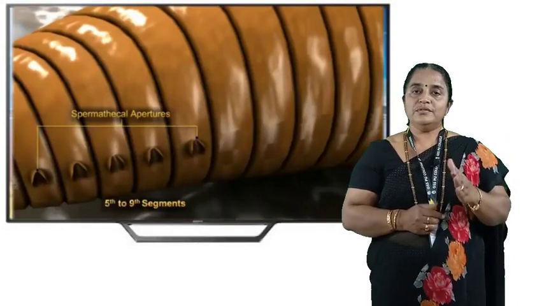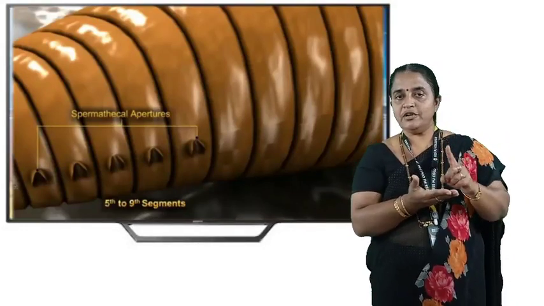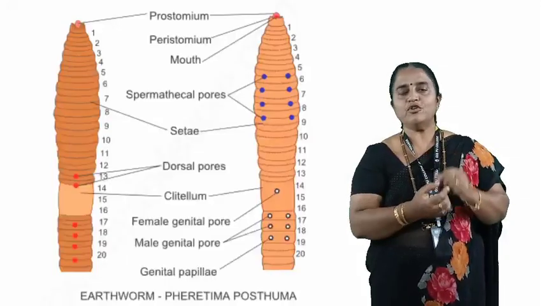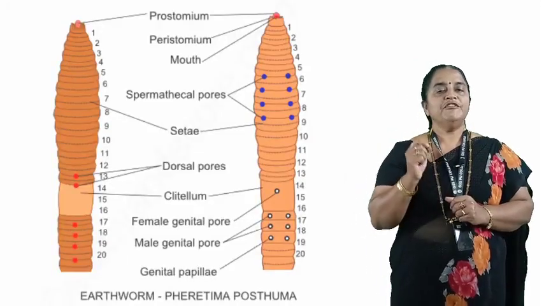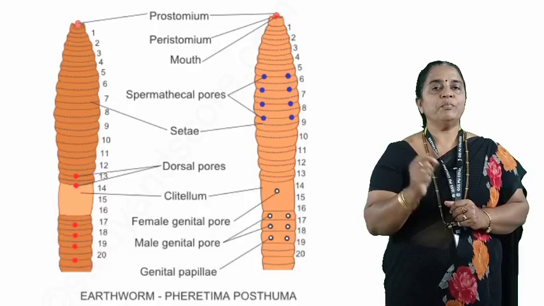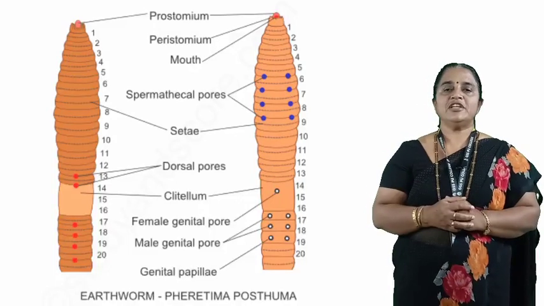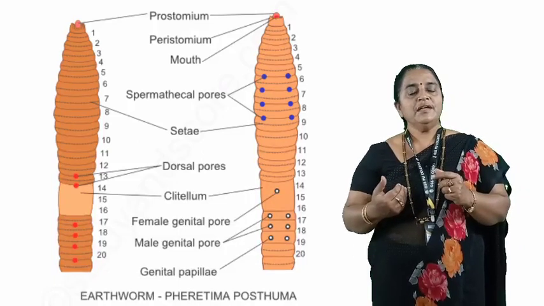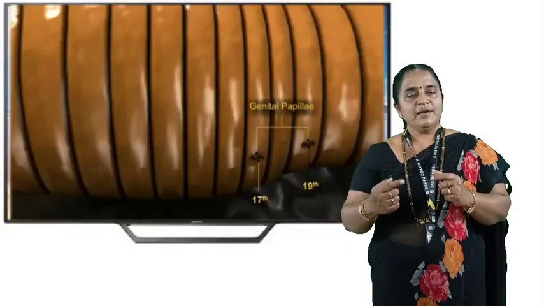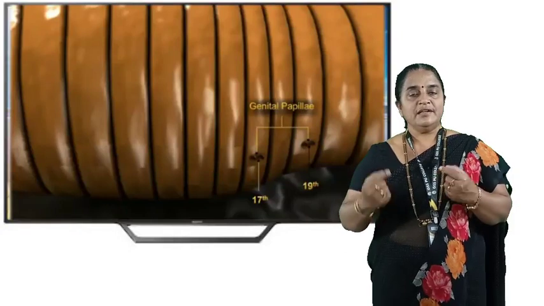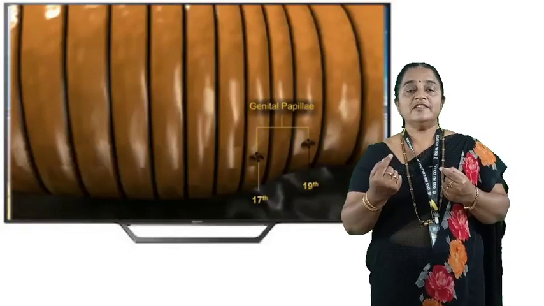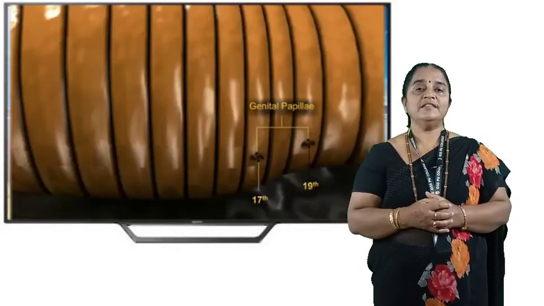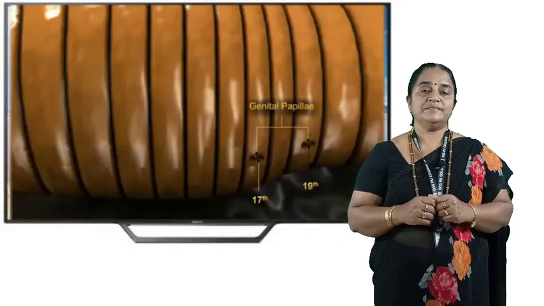As you come below, on the ventral side in 14th segment, there is one more microscopic opening through which the female genital passage opens. So this is the female genital aperture. As you come down below the clitellum, in 17th segment and in 19th segment, there are circular suckers. These are known as adhesive suckers.